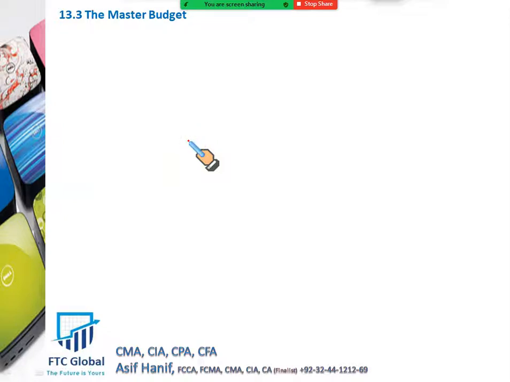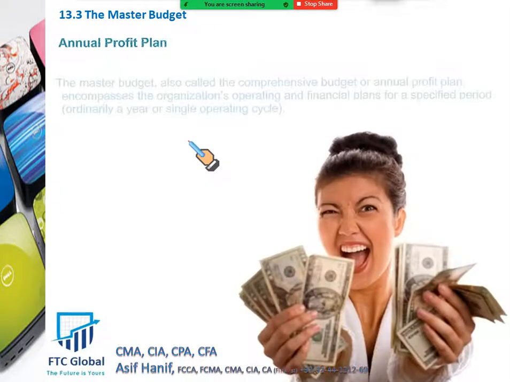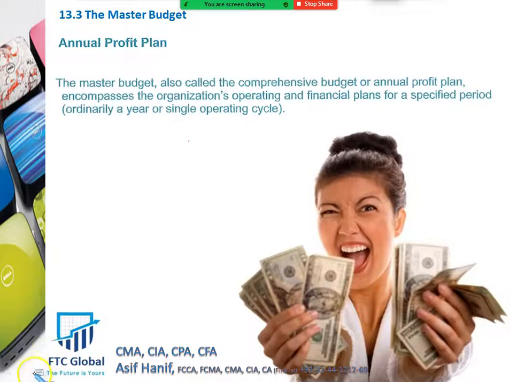Our next topic is the master budget, sometimes called the annual profit plan. This term is mostly misunderstood, misconstrued by students. Let us explain and see what basically an annual profit plan is.